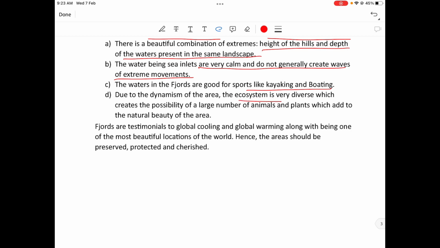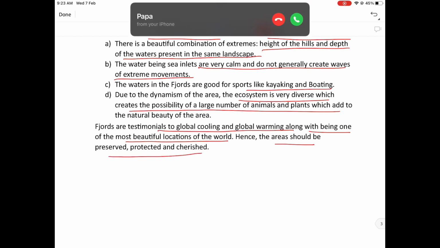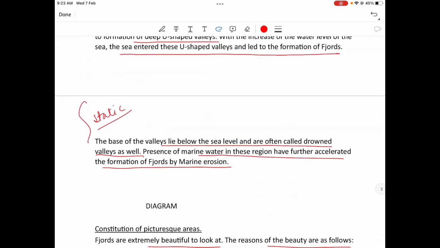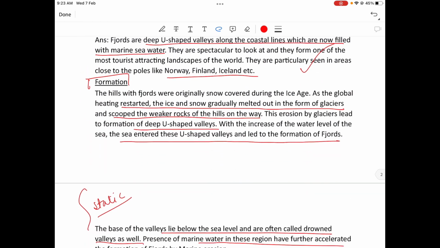Due to dynamism of the area, the ecosystem is very diverse, which creates the possibility of a large number of plants and animals, which add to the natural beauty. Fjords are testimonial to global cooling and global warming, along with being one of the most beautiful locations of the world. Hence, the area should be preserved. So this is the very static portion of the answer.